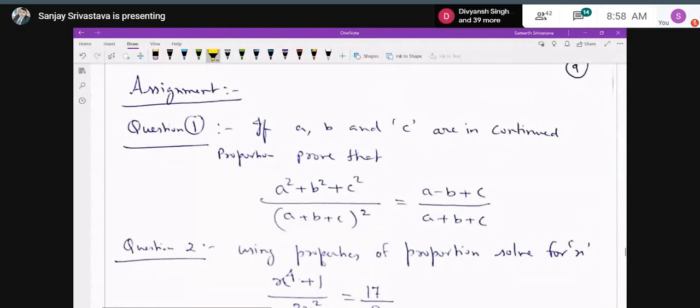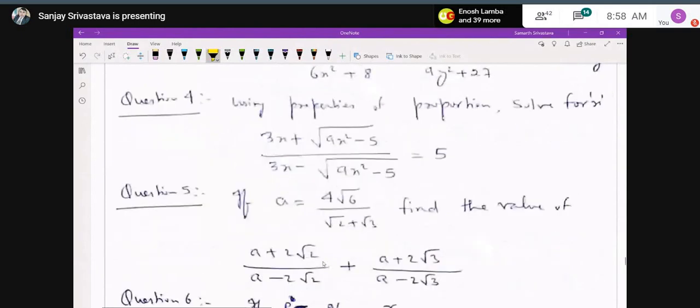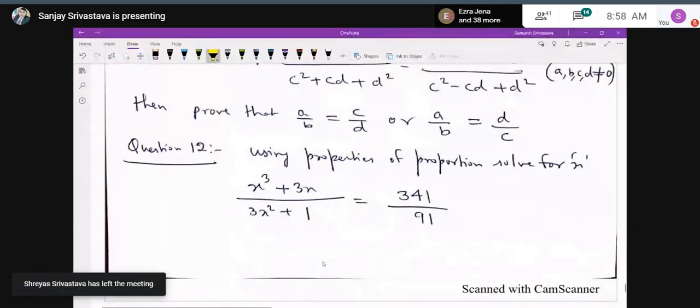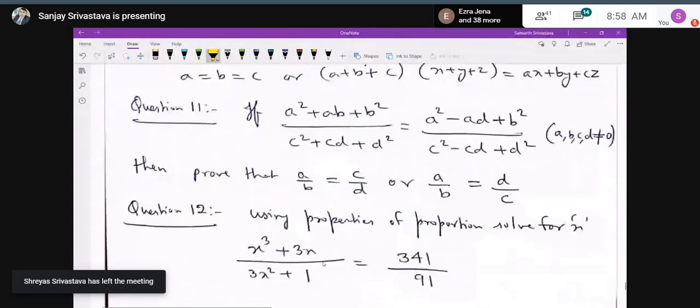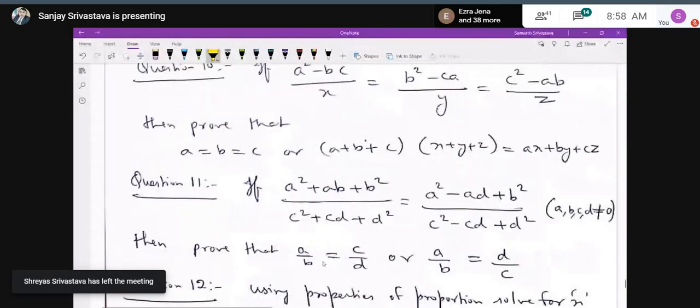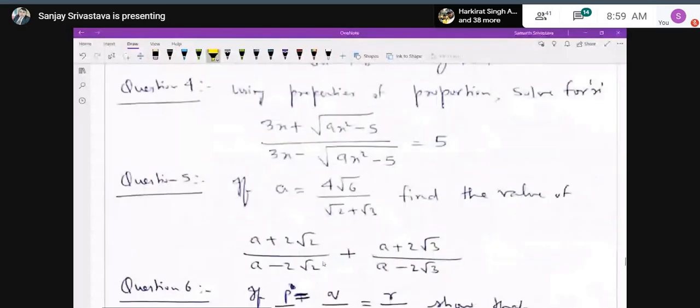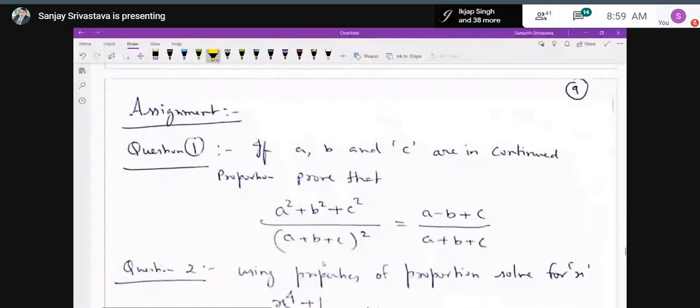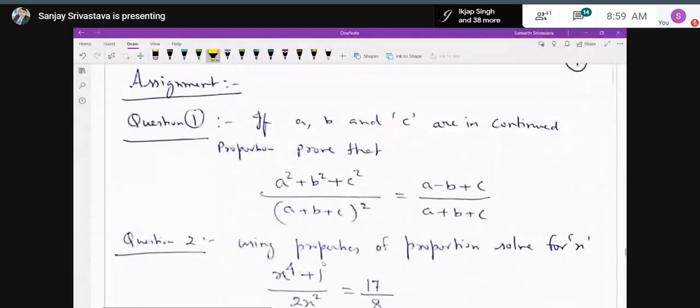Like question number 1, and you have to... I'm giving you only 12 questions today. I will send the PDF of this on Google Classroom as well as on your WhatsApp group also. So don't worry about it. But just now I'm reading so that there should be no confusion in understanding the alphabets.